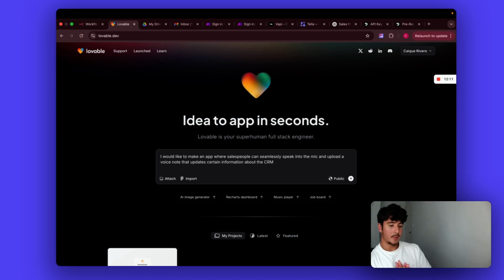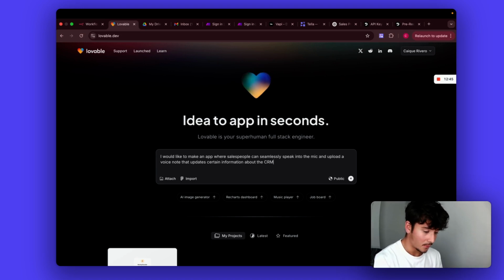So if you think about this, what do they need to update? I would say something like the sales pipeline, where the current client is within the sales pipeline, and personal info that they want to note down from the prospect, all these things that come up in your head one second and then leave the next. That's probably a great place to start. We'll see if we can add anything else later on. So personalized info is a huge one that updates certain information about the lead into the CRM.